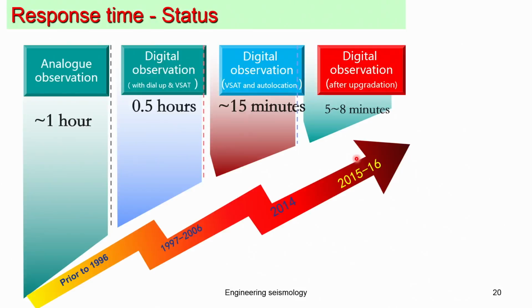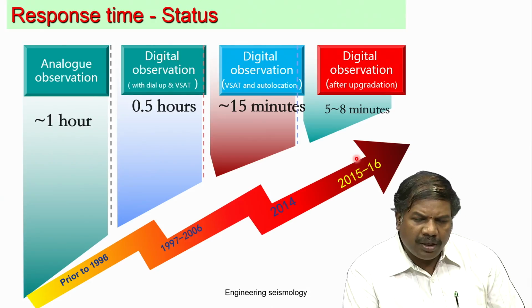These seismic stations, as we said, have moved from analog to digital since historic times. So, how do these stations inform decision makers, political people and scientists about an earthquake? There is a time taken to record. In the olden days with analog systems it took 1 hour, then digital observation reduced it to 0.5, then 15 minutes, and finally today's online digital observatories, where you can find the earthquake occurrence soon after 5 to 8 minutes.